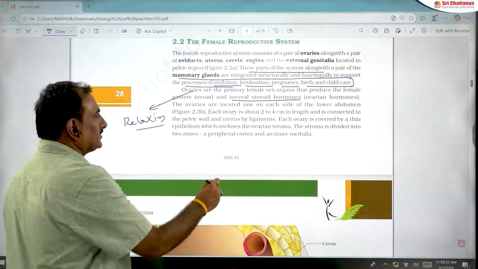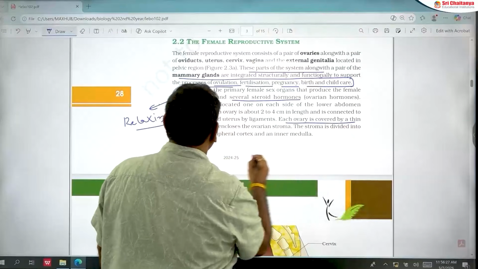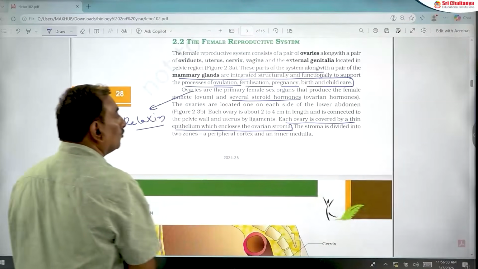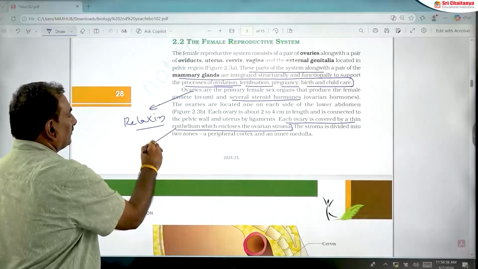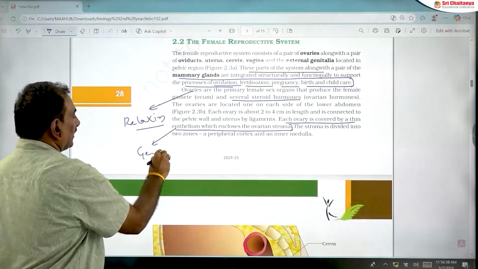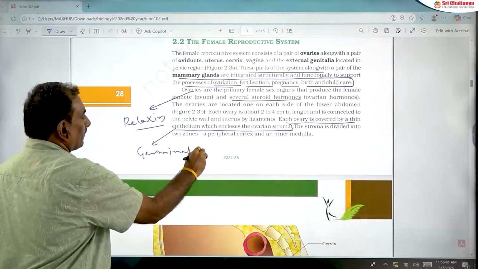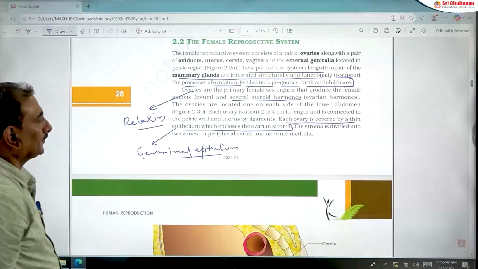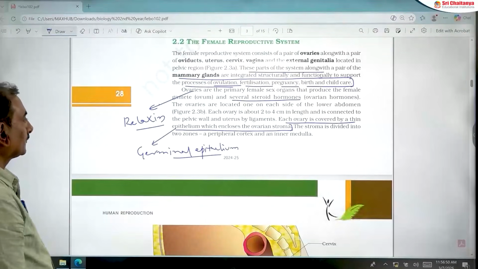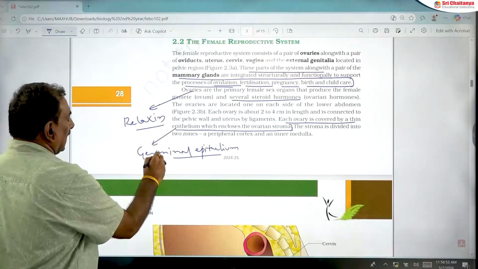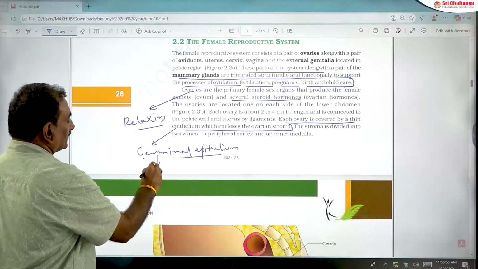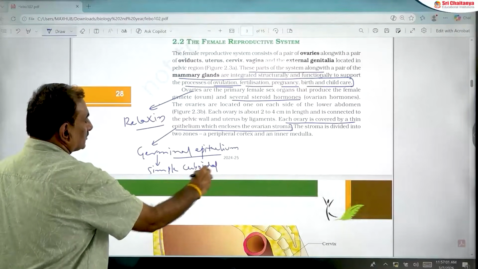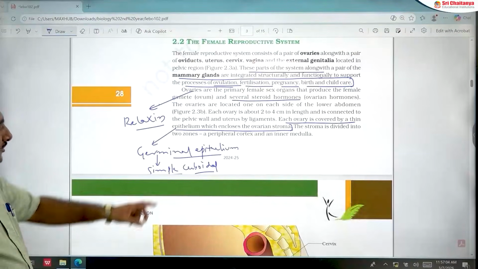One more important point is that each ovary is covered by a thin epithelium which encloses the ovarian stroma. What is that thin epithelium around the ovary? It is the germinal epithelium. The germinal epithelium is present over the ovarian stroma, and it is made up of simple cuboidal epithelium. So this point is very important.